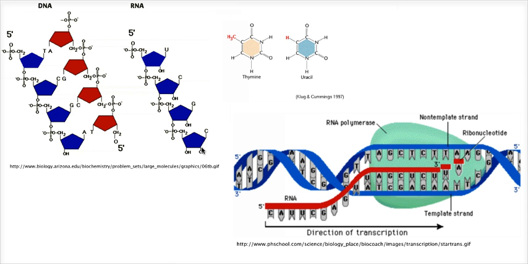Difference number two is that RNA is single-stranded, right? It does not form hydrogen bonds to make a double-stranded RNA molecule with a complementary strand. It stays single-stranded. The third difference is that in RNA, the base thymine is replaced by the base uracil, and you'll see over here that they're very similar in structure. And so it is the uracil in RNA that can form complementary bonds with an adenine in DNA.